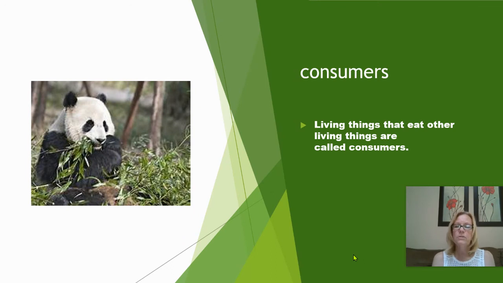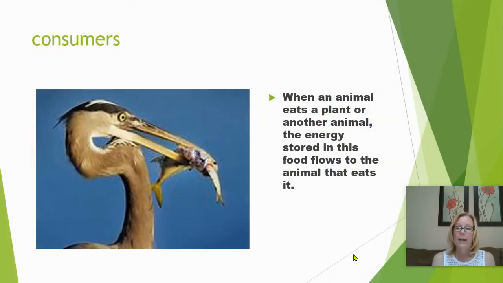Consumers are living things that eat other living things. That is what's called a consumer. What happens for a consumer? When an animal eats a plant or another animal, the energy stored in this food flows to the animal that eats it.